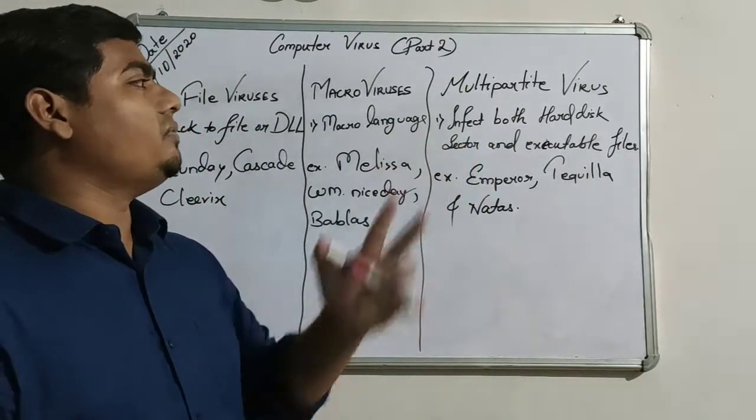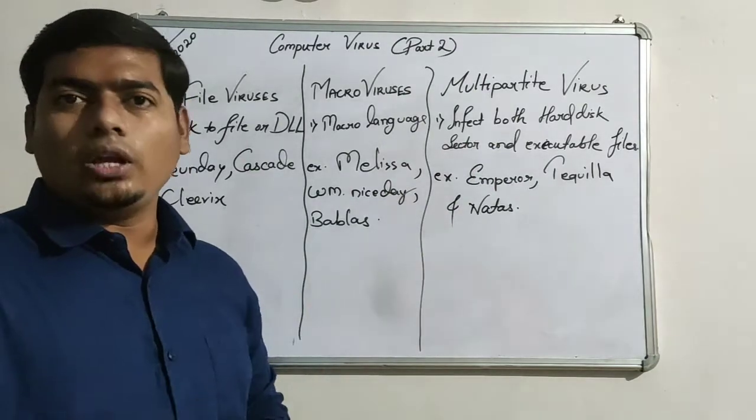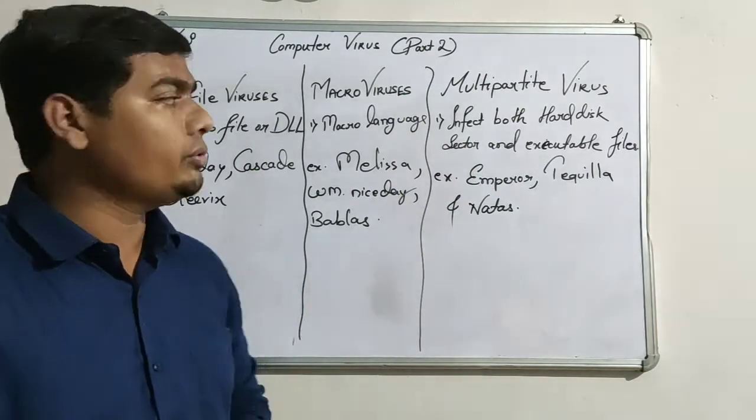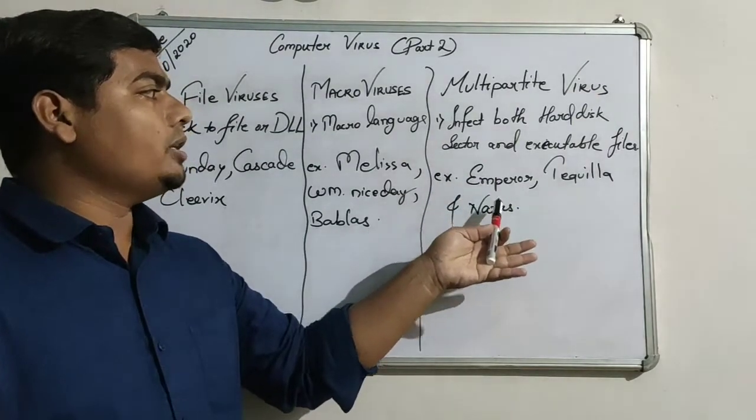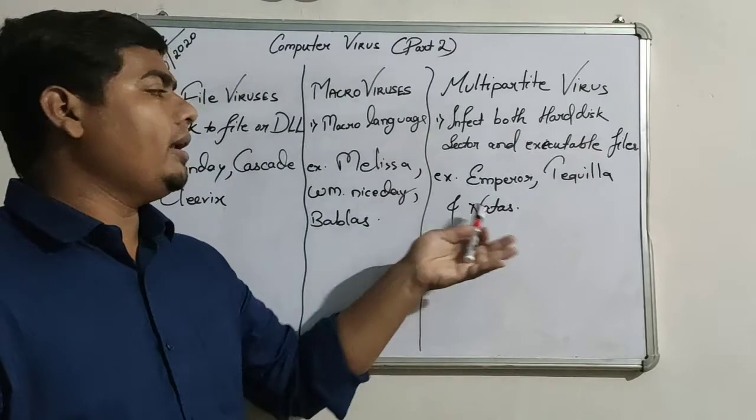So this virus is very unique, or we can say very powerful also. That's why it is named like that. Examples: Emperor, Tecula, and Natas.